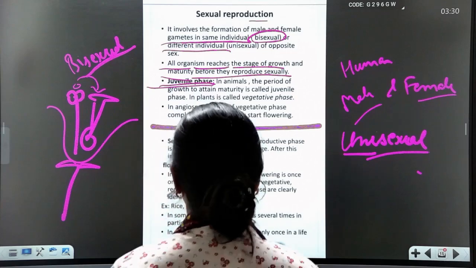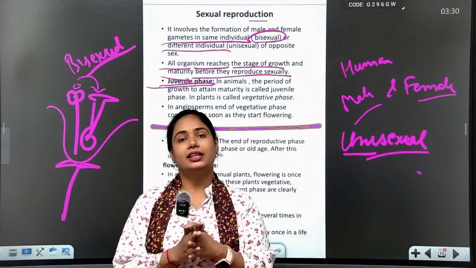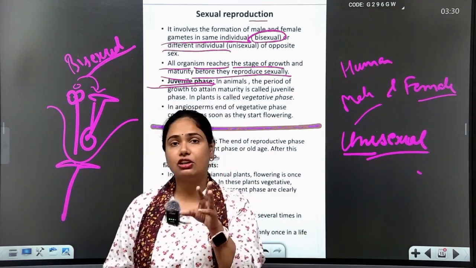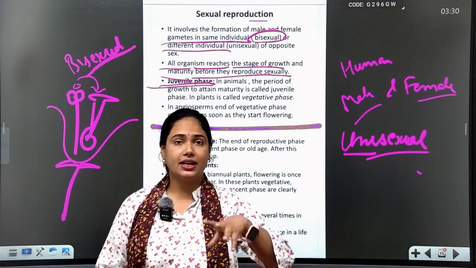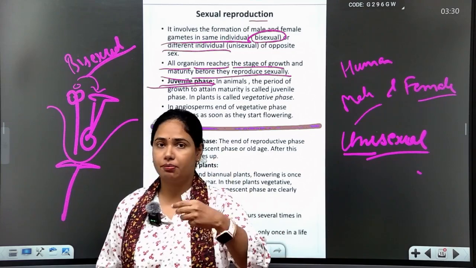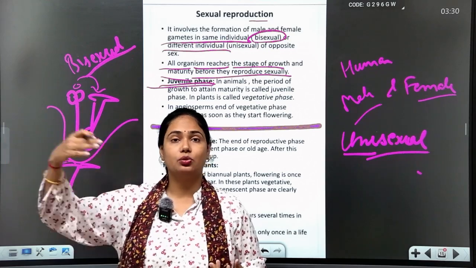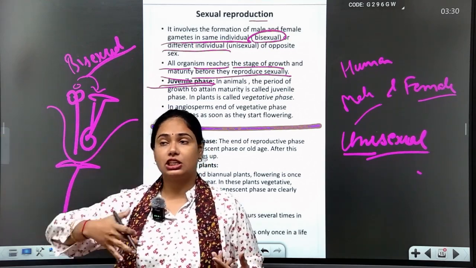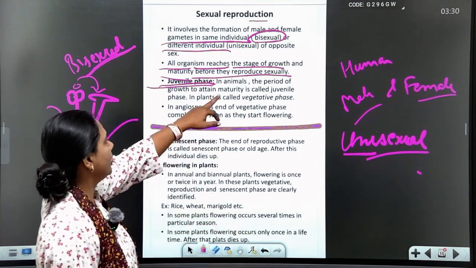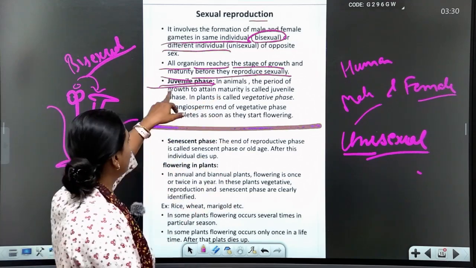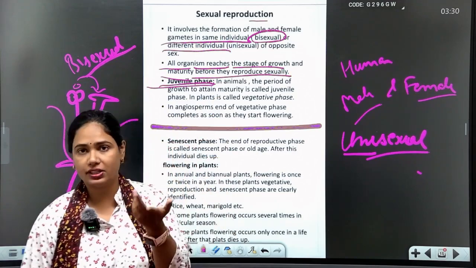Vegetative reproduction is the process in which a single parent gives birth to young ones, making an offspring. But when a flower occurs, it is known as the flowering stage, the reproductive stage. So the juvenile phase is the period of growth to attain maturity, or it is called the vegetative phase in plants.